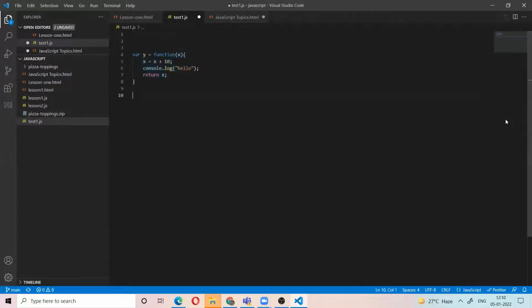So here, what is the value of x? It will store this function definition. Sorry, y. What is the value of y? Sorry.